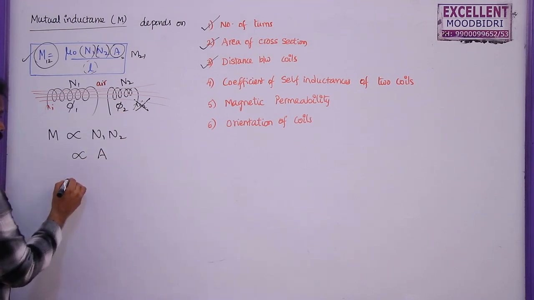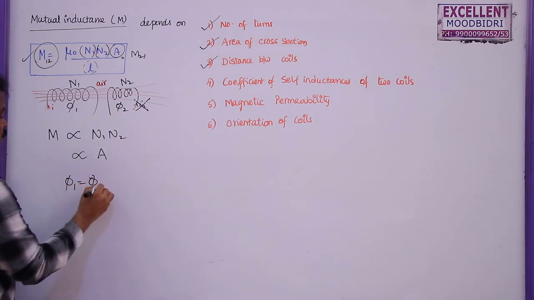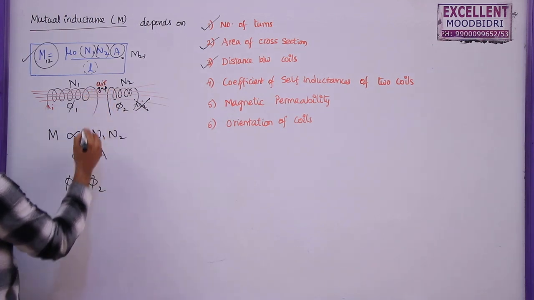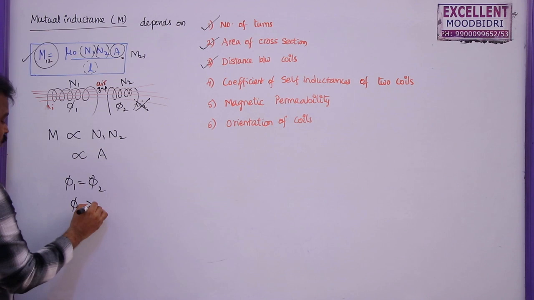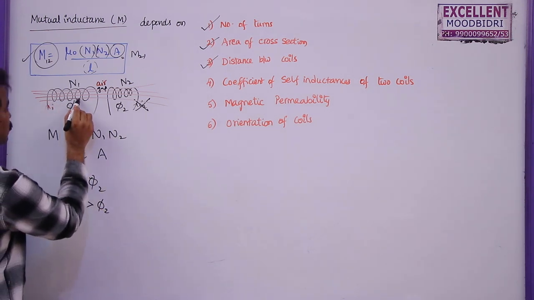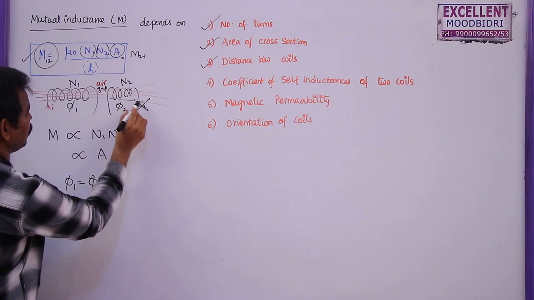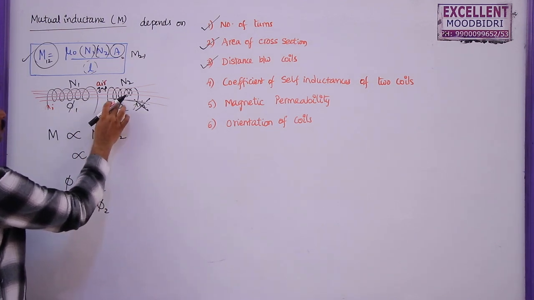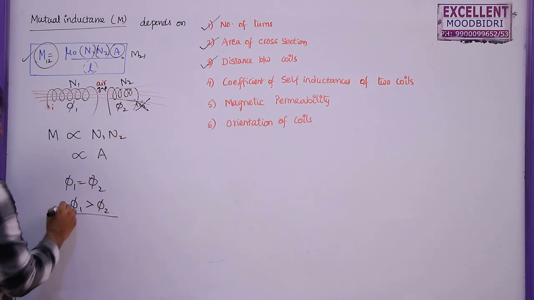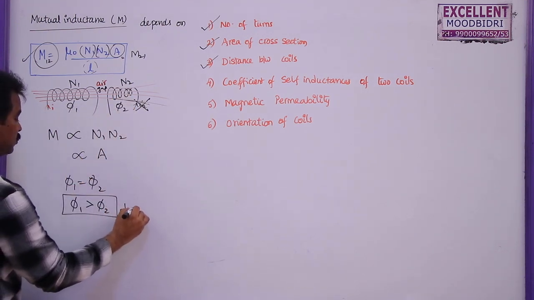We cannot say that phi 1 is equal to phi 2 as it is air. So due to this air gap, generally phi 1 is greater than phi 2. That means this line is passing completely through the coil, but this other line is passing out of the coil, so it is not passing through all the turns there.